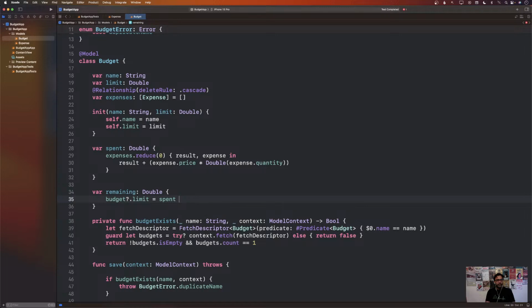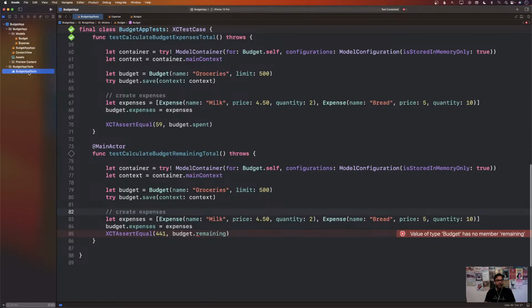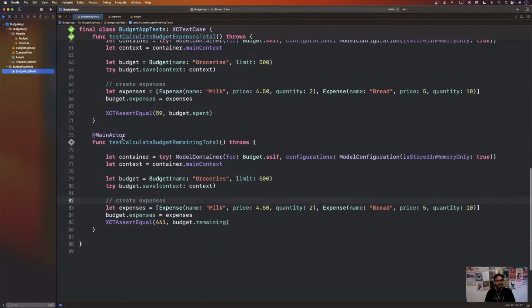Okay. Well, not even budget or limit. I guess the limit subtracting the spent, and that will be the remaining part that you have left. And now we can go back and run our final test also. And there we go. Everything is passing.